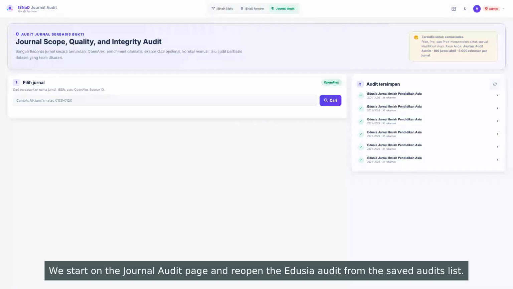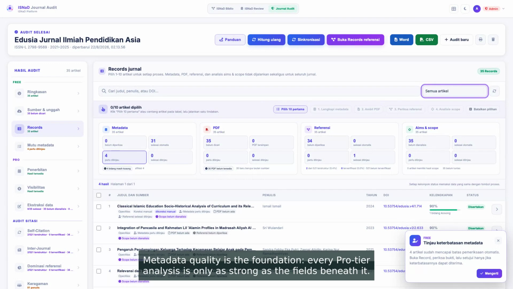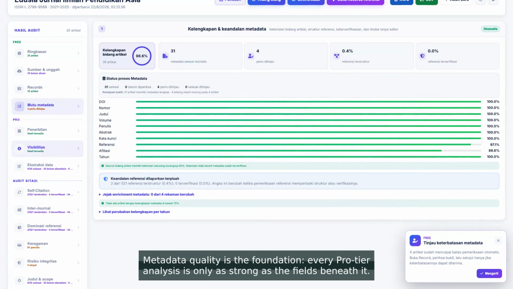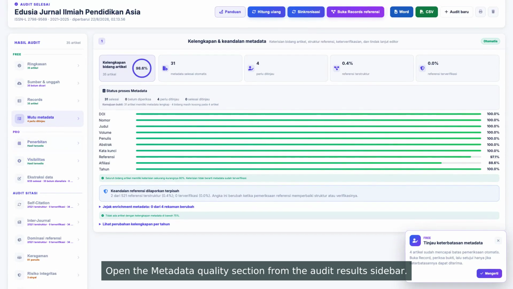We start on the Journal Audit page and reopen the Educia audit from the Saved Audits list. Click the Educia entry. The whole report loads again from the stored computation. Metadata quality is the foundation. Every pro-tier analysis is only as strong as the fields beneath it. Open the Metadata Quality section from the Audit Results sidebar.